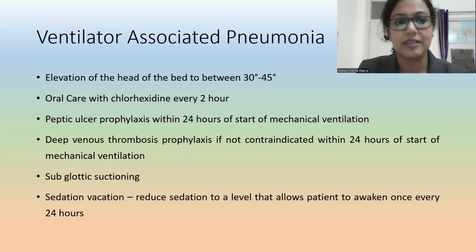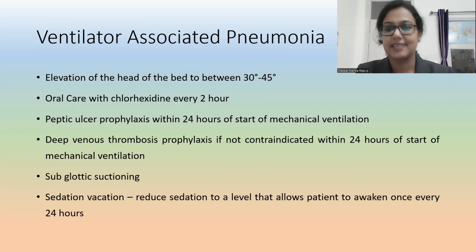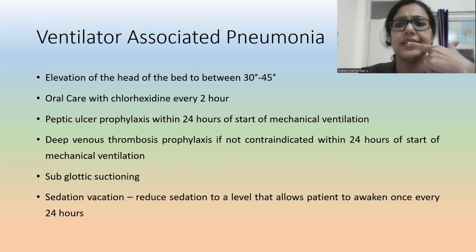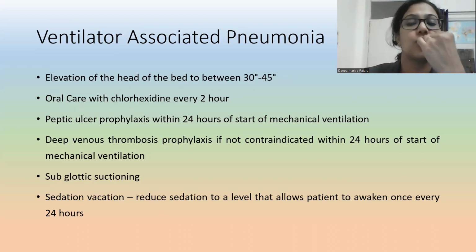So pulmonary deep vein thrombosis prophylaxis measures also need to be started. Subglottic suctioning. What do you mean by subglottic suctioning? If there is an ET tube, suctioning will be done through the tube. If the patient is connected with a tracheostomy, suctioning should be done. And whenever we are doing even oral suctioning, we need to do a subglottic suctioning through the proper inlet.